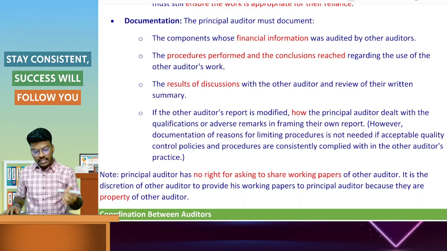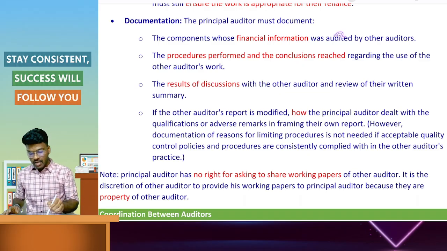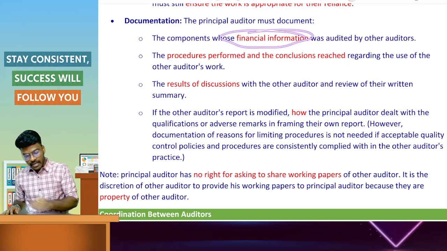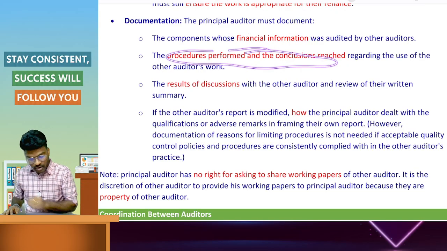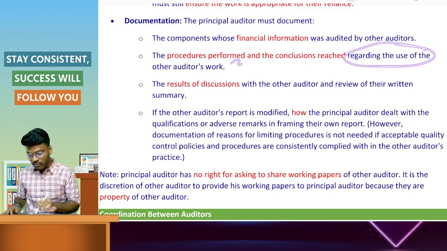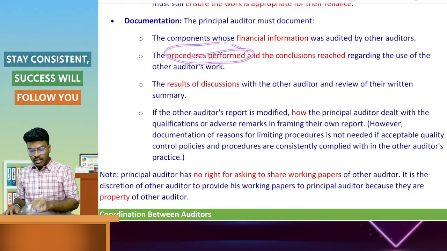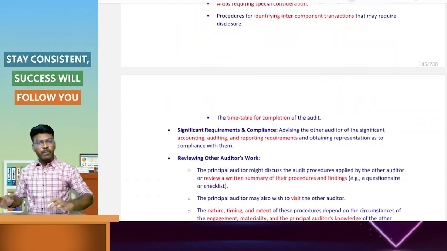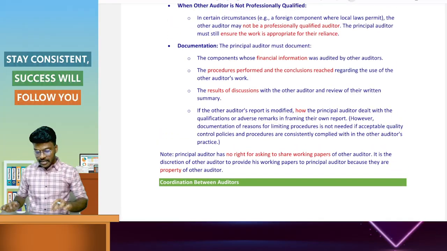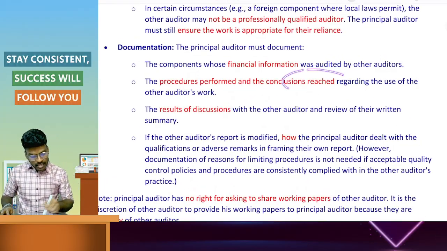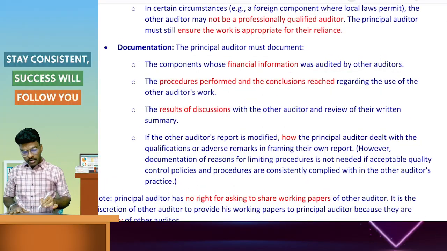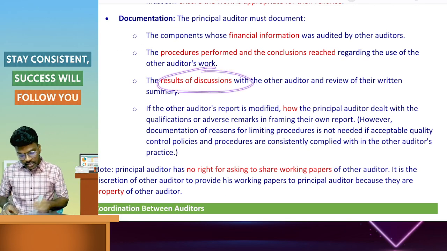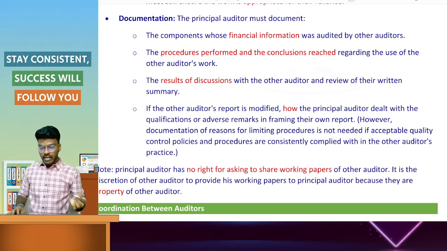Components whose financial information was audited by the other auditor. The financial information, that is the financial statements of components, should be documented. Also, the procedures performed and conclusion reached regarding use of the work of the other auditor. These procedures performed by the principal auditor should be documented. Also, consider how the auditor has reached the conclusion on using the work of the other auditor. Also, the result of discussions with the other auditor and the review of their written summary.